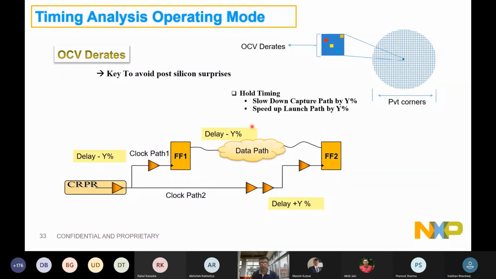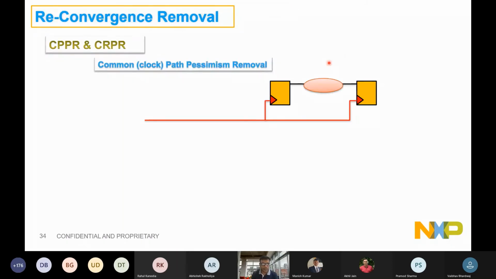Similarly, while I am timing hold, the situation will get reversed, right? I'll say, let's make this path early by Y percentage. The delay will also be early. Similarly, the capture path, let it be pushed by some Y percentage. Let me go pessimistic and assume the worst condition for setup and hold. That's why we are using OCV derates to model the intra-die variation. These PVT corners are chosen to cover the inter-die variation, and these OCV derates are used to cover intra-die variation.